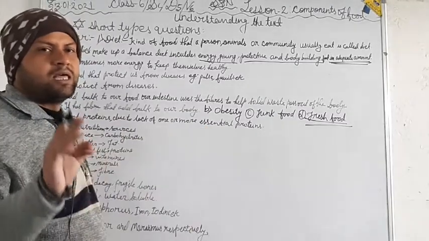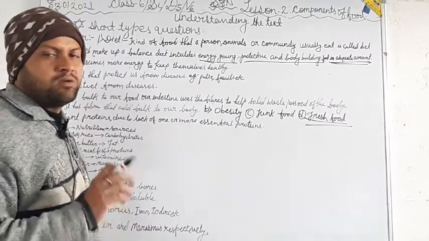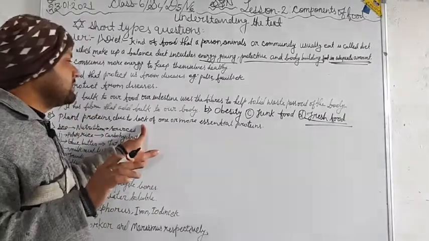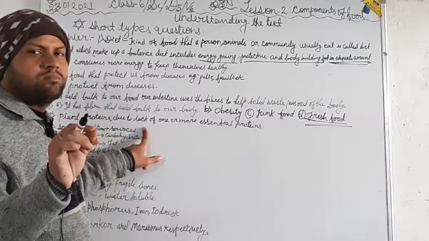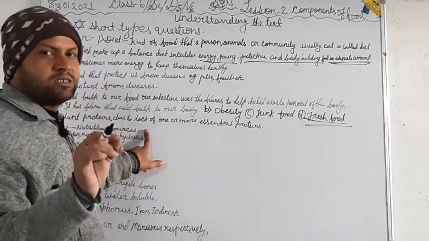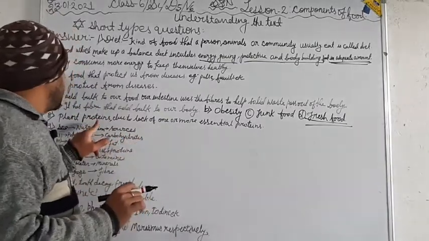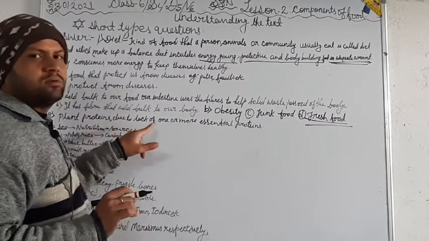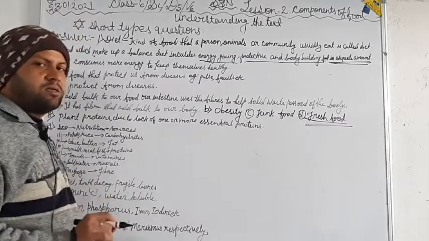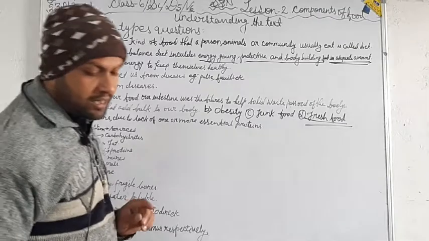You know there are 8 essential proteins, in which some essential proteins are absent in plant proteins. That's why it is not better than animal proteins. Right? Understand? Now look at the question number 9.